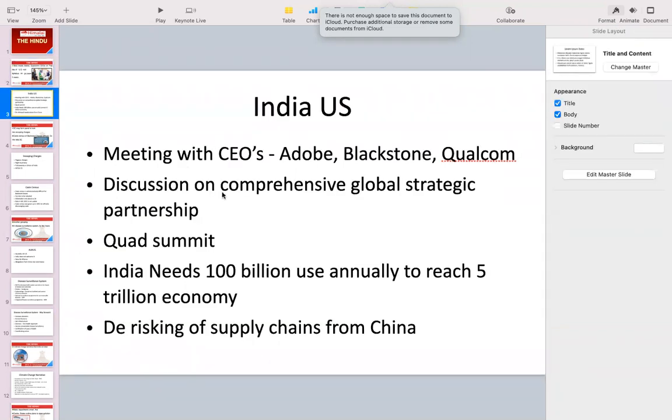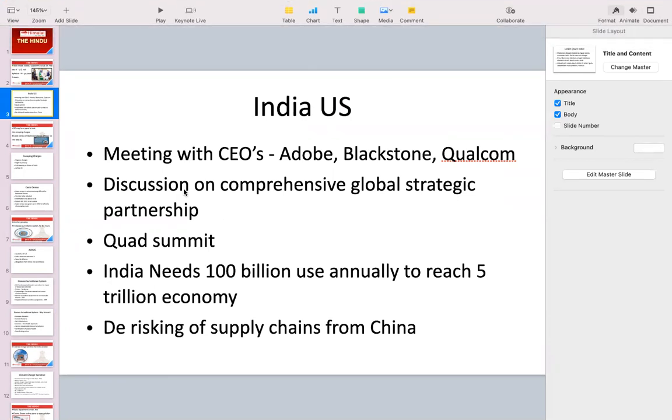Now moving to the details. So Indian Prime Minister Modi will be meeting with the CEOs of Adobe, Blackstone, and Qualcomm. Okay, Blackstone is an investment firm. Adobe, all of you know, is a software company. So these meetings are to invite more business to India.